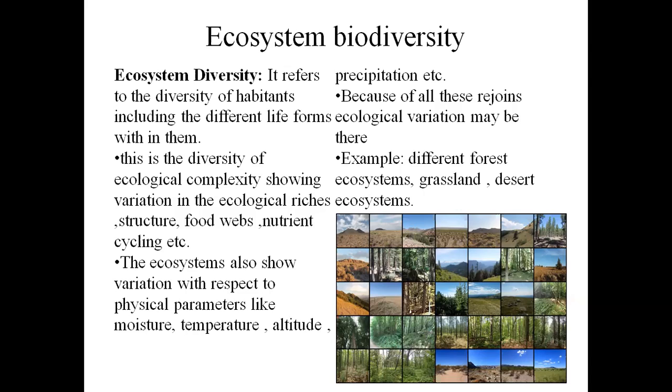If you take a forest ecosystem, the complete food chain and food web will be maintained in that area. Whereas in a desert area, we cannot find a complete food chain, because plants won't be sufficient in that area. So the next level of organisms won't depend on plants as much, and they depend directly on other animals. So this is about ecosystem biodiversity.